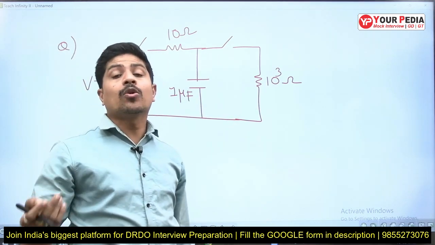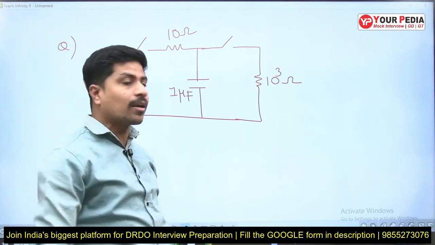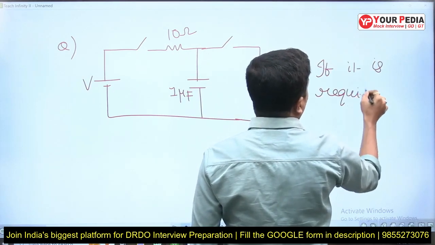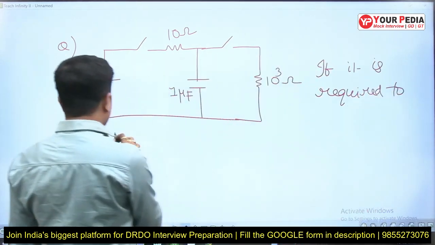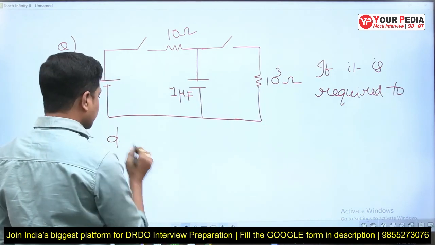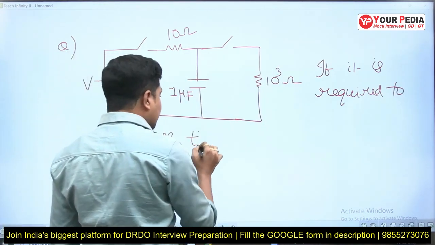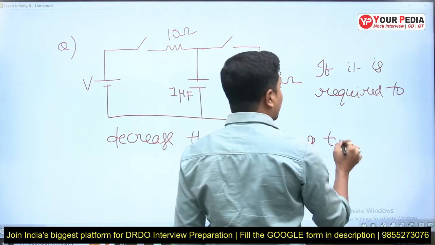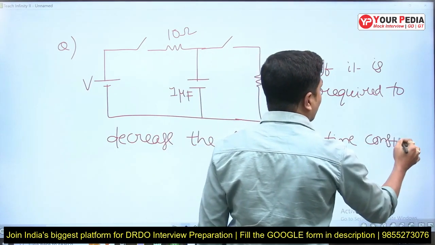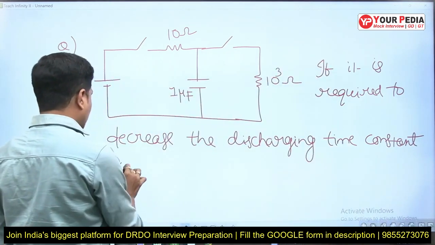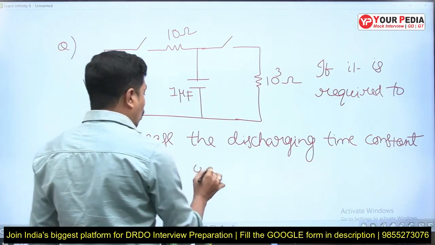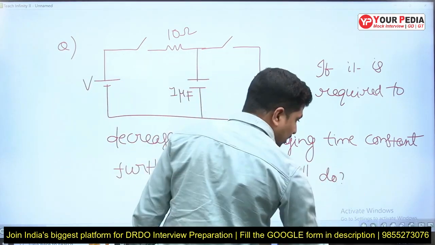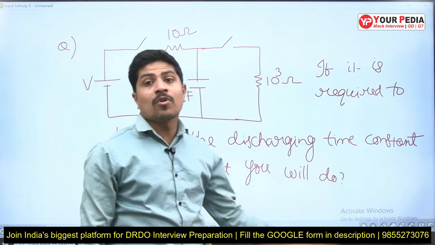If it is required to decrease the discharging time constant further, what will you do? What will you be doing? Think. I want the discharging time constant to reduce further.